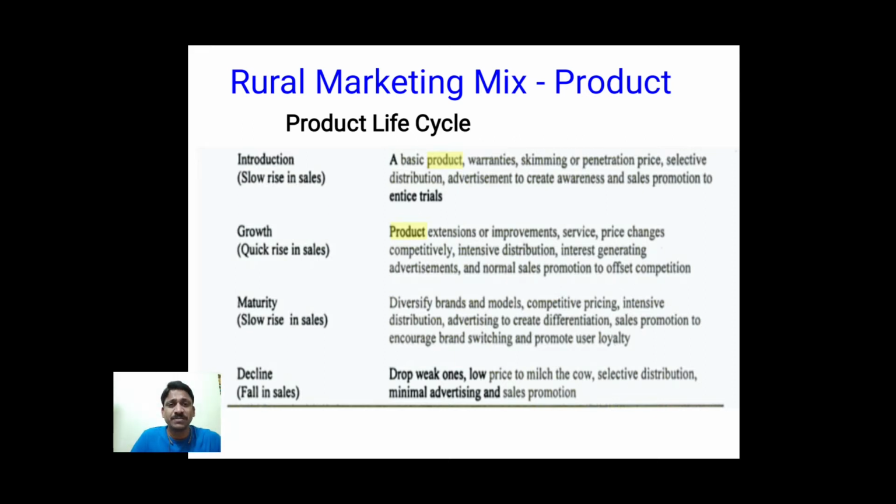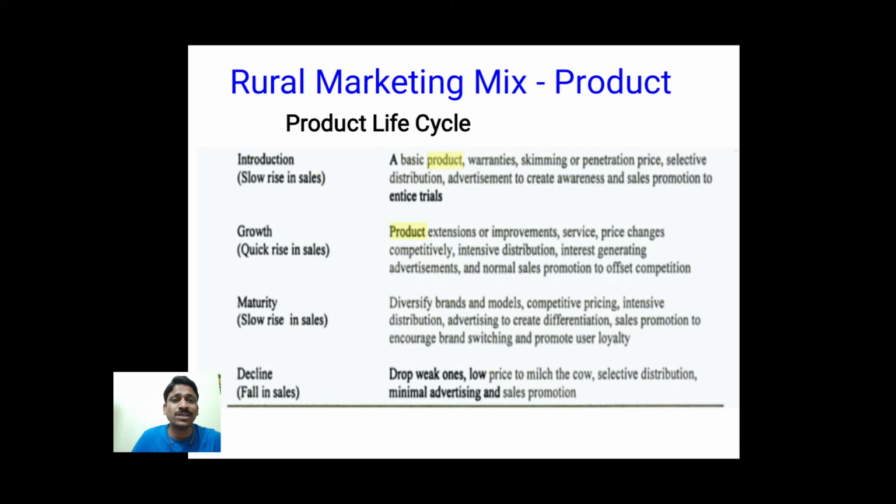Introduction stage means when the product is launched in the market, just started manufacturing and selling in the market. That phase is called introduction. Here there will be a slow rise in the sales.